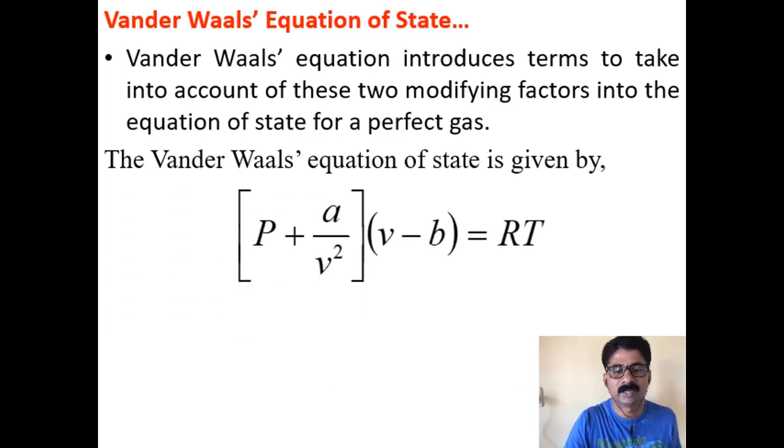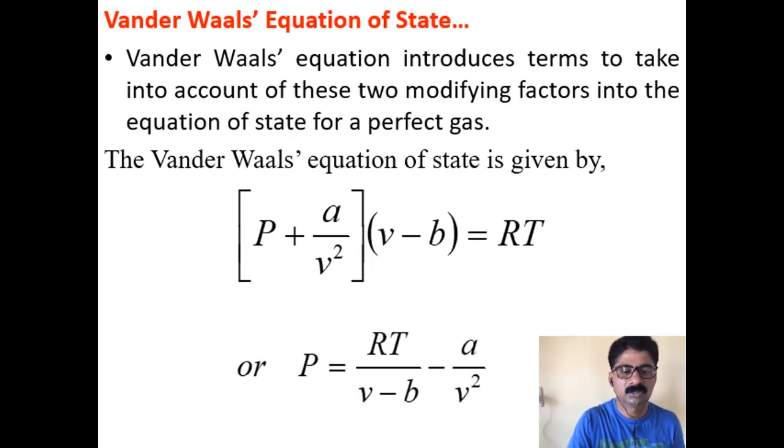times (v - b) is equal to RT. You can now see that in place of PV is equal to RT, you have some corrections added to the equation for the term P as well as for the term V. If you rewrite this expression, you get the expression for the pressure using the Van der Waals equation of state as P is equal to RT by (v - b) minus a by v².